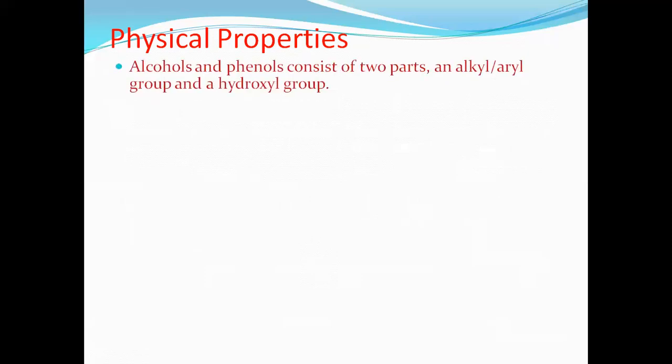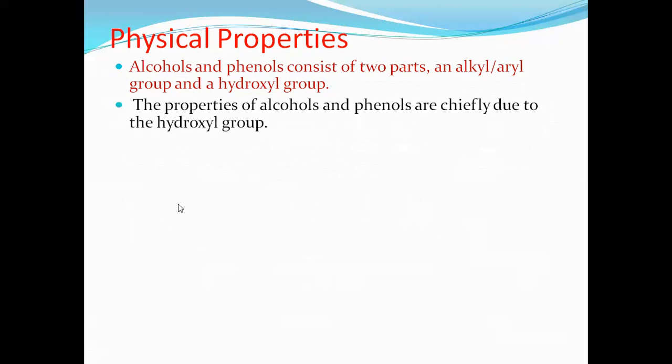Next, we can move on to the physical properties. Simple alcohols and phenols consist of two parts, that is an alkyl or aryl group and a hydroxyl group. Properties of alcohols and phenols are chiefly due to what? The presence of the hydroxyl group. That means OH, which decides the physical property.